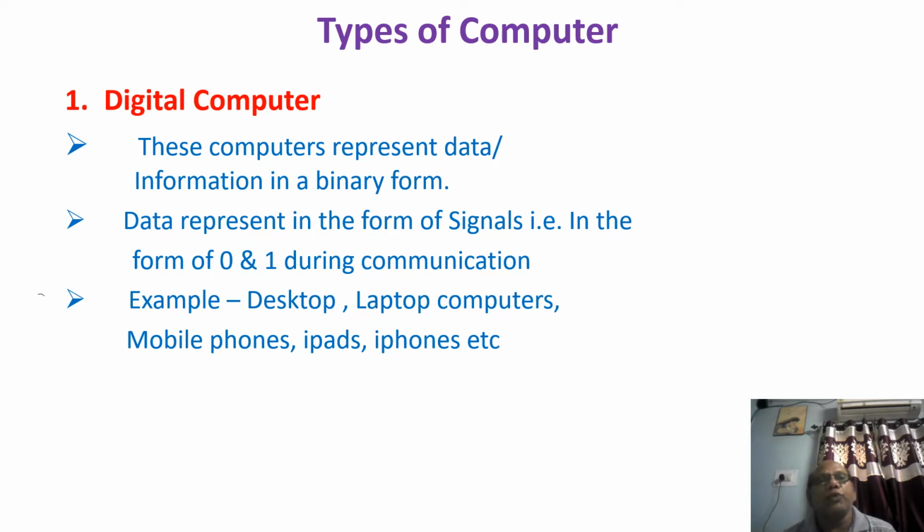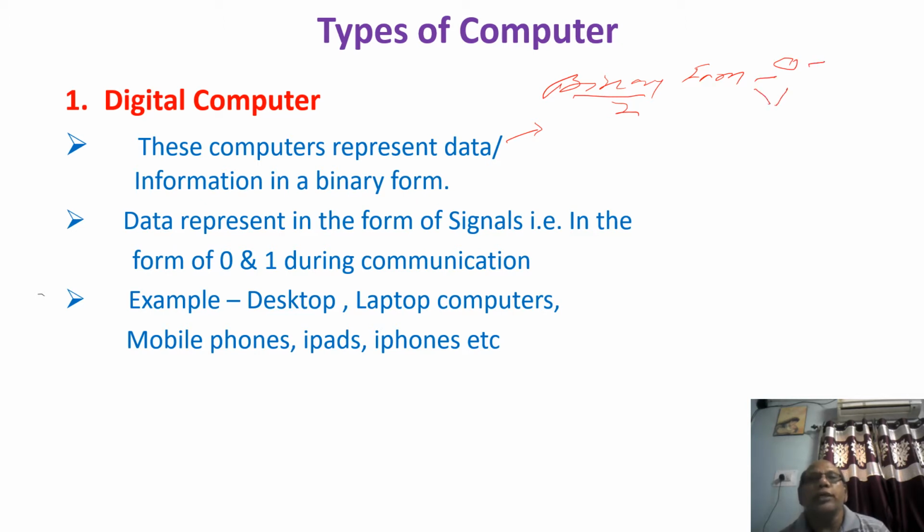You can give the input information from the user or the outside world. The first property is that computers represent data and information in binary form. What do you mean by binary form? Binary means two. What are the two forms? The form of 0 or the form of 1.